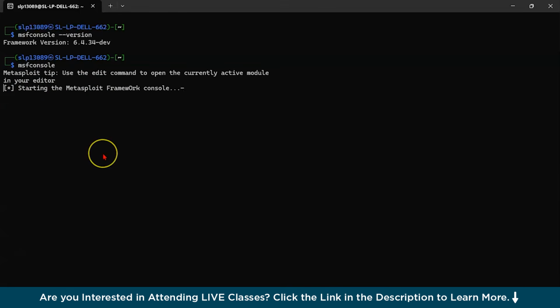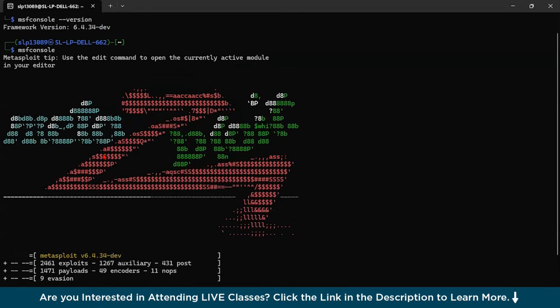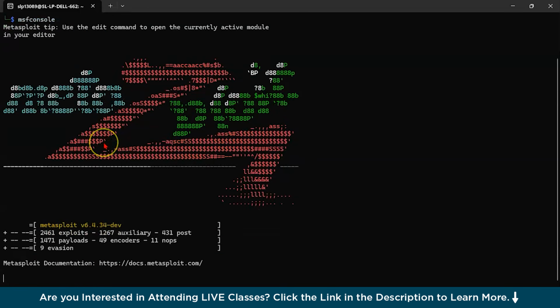Now let us do a hands-on activity. Let us exploit a vulnerable system using Metasploit. First type msfconsole. It is starting the Metasploit framework console here. You could see we have come up into this documentation. You could go on to the official documentation of Metasploit. Just copy this link or go here.